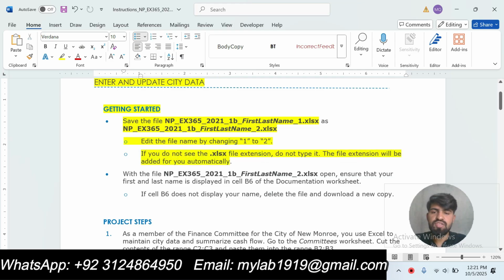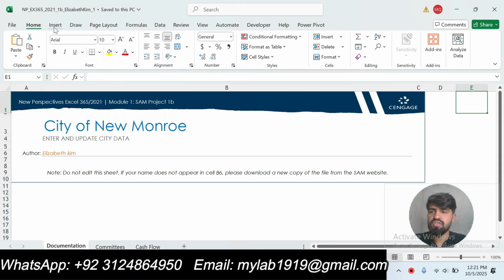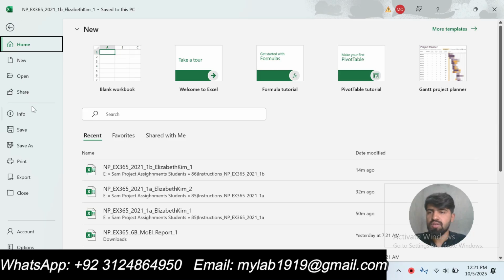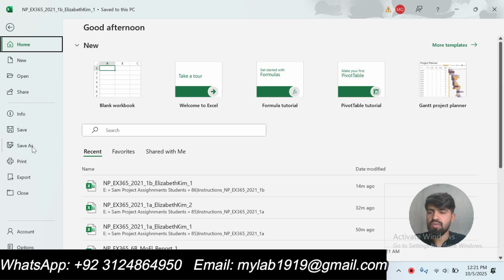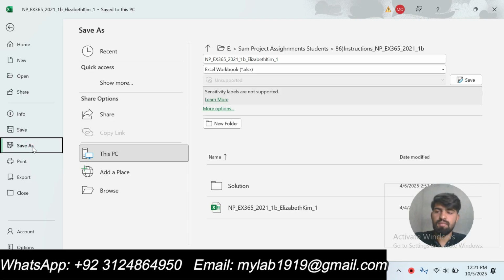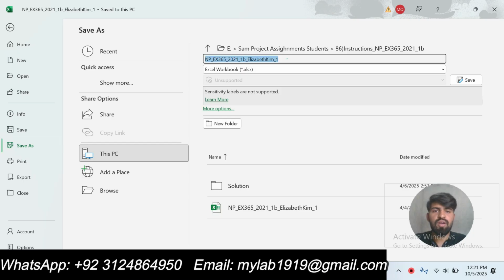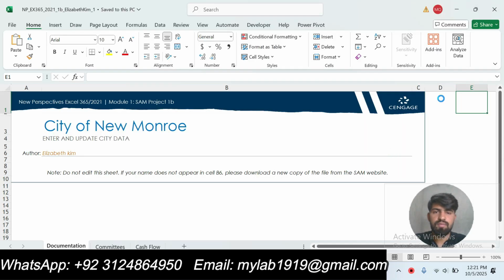If you do not see the xlsx file extension, do not type it. The file extension will be added for you automatically. So it is saying to change the name of the file. Go to the File tab, then Save As, change the file name from 1 to 2 here, and then click on Save.